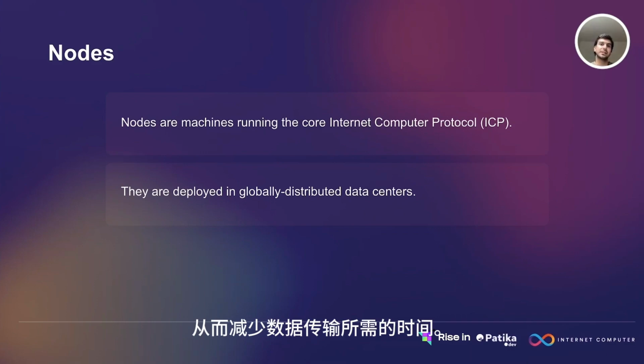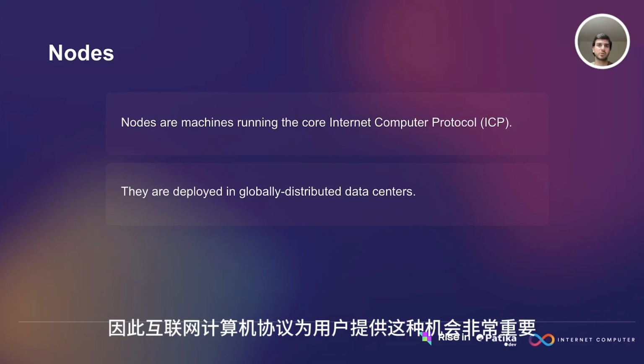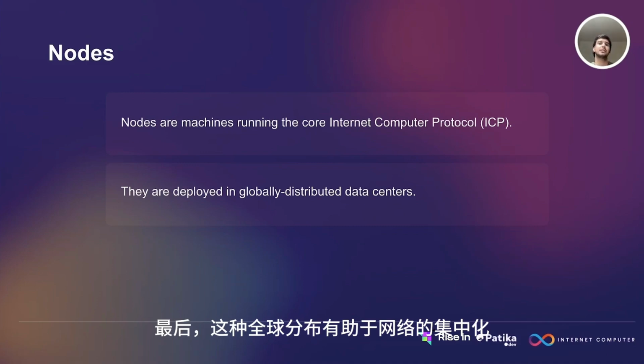So this is like a system that we are using today. If you use a traditional web service provider like Amazon, then the option that we are going to have is very similar to this one. So it's very important for the Internet Computer Protocol to give this opportunity to users so that it can run at high speeds and performance as we are doing today, but on a decentralized system.